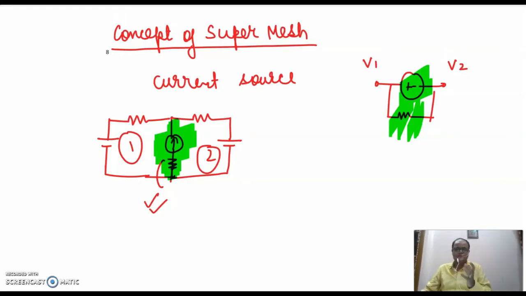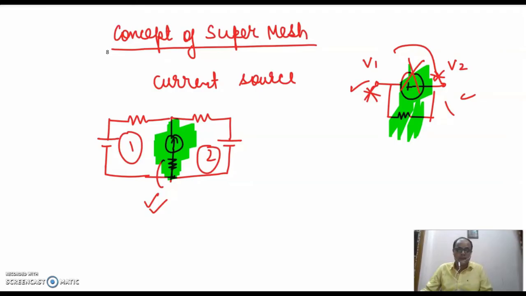Like in case of super node, we were performing normal node analysis and we were excluding this super node. When we were operating with node analysis between node 1 and 2, which happened to be our super node, we were neglecting this voltage source. We were applying KCL at this point and again KCL at this point simultaneously, and we were adding the two equations. Likewise, when we are dealing with a super mesh, we need to apply KVL.